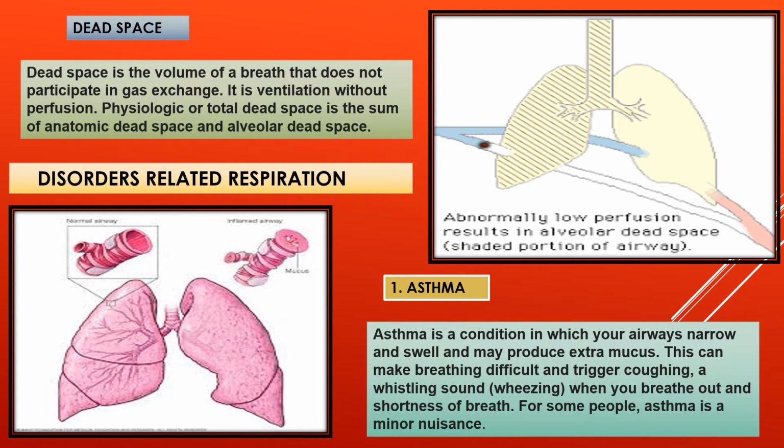Now we are going to start some disorders related to respiration. First one disorder is a very well-known disorder, that is asthma. Asthma is a condition in which your airways narrow and swell and may produce extra mucus. This can make breathing difficult and trigger coughing, a whistling sound, that is wheezing when you breathe out, and shortness of breath. For some people, asthma is a minor nuisance.